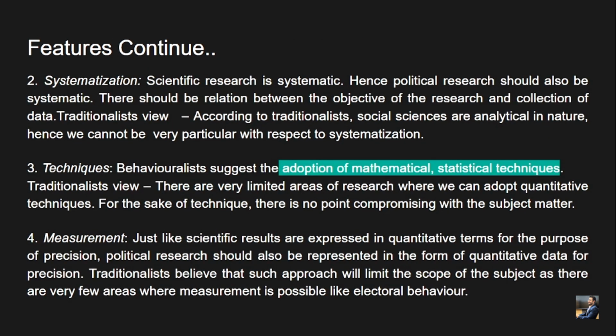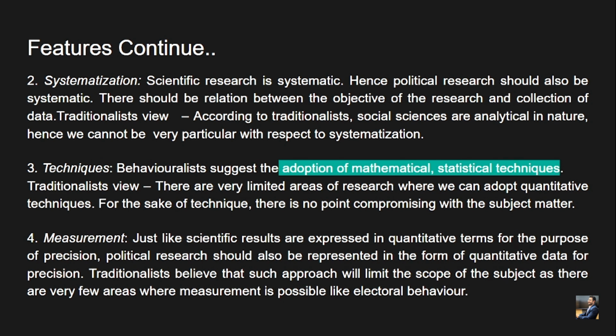So the second is systematization. First was regularity, second is systematization. Scientific research is systematic. Hence, political research should also be systematic. There should be a relation between the objective of the research and the collection of data.